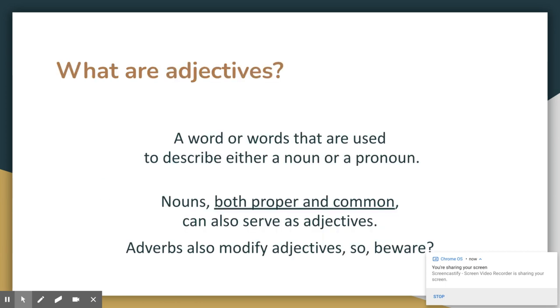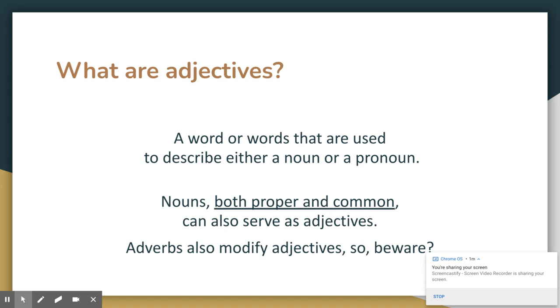All right, what are adjectives? An adjective is a word or words that are used to describe either a noun or a pronoun. Also, nouns, both proper and common, can also serve as adjectives. But I also want you to be aware that if an adjective is being modified or described, then that word is an adverb. So we want to make sure that we don't misidentify something.